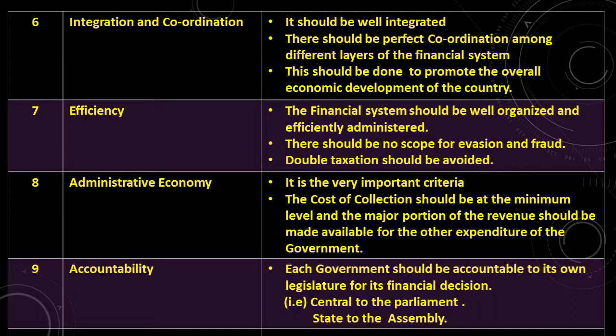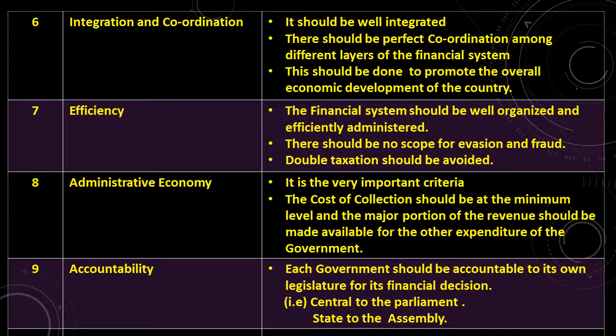Efficiency. The financial system should be well organized and efficiently administered. Efficiency is very important in all the fields. There should be no scope for evasion and fraud. Evasion, escaping, cheating, anything. Double taxation should be avoided.